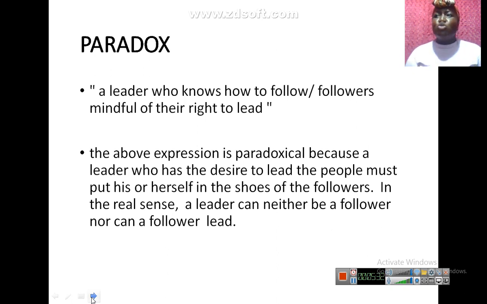Now, if you want to lead people, you should be ready to listen. You should be ready to put yourself in their shoes so that you can fully understand their plight, what these people are going through. Are we together? If you're a leader and you're always on your throne, in quotes now, and you don't get to listen to your followers, then it doesn't make sense.